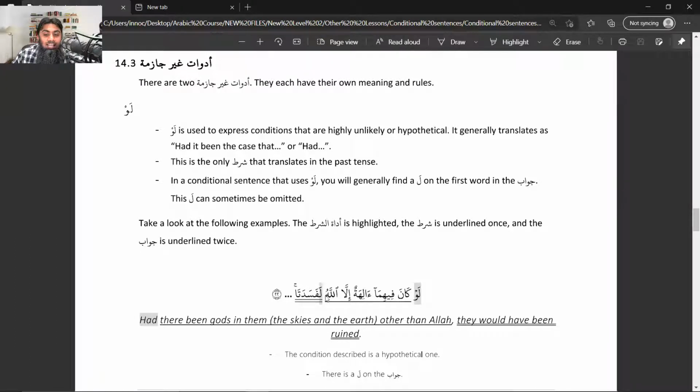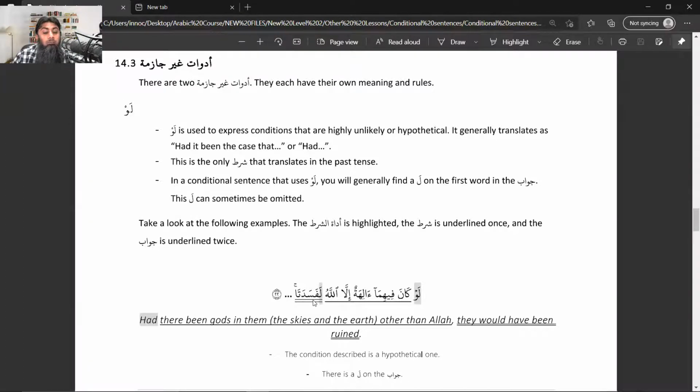You see, this lam is coming on the jawabu shart part, and this was the point that in the conditional sentences of law, sometimes you get this lam on the jawabu shart part. Secondly, do not be confused with this fa. This fa is part of the word fasadata.